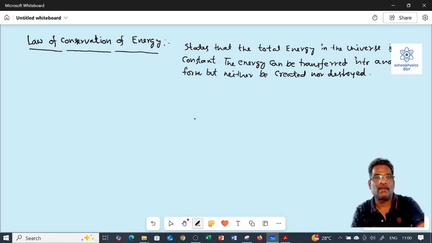Similarly, the chemical energy in a battery is converted into electrical energy. The electrical energy is converted into heat energy. The heat energy is converted into light. Thus, we can give so many examples under the law of conservation of energy.